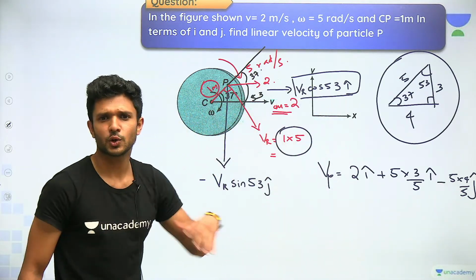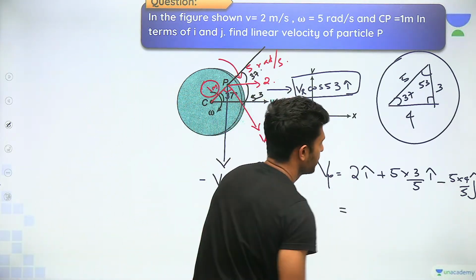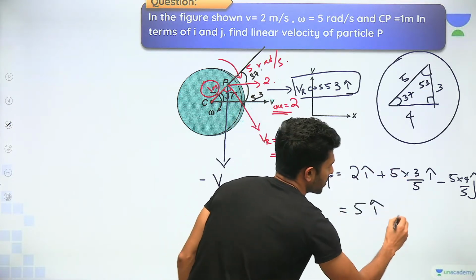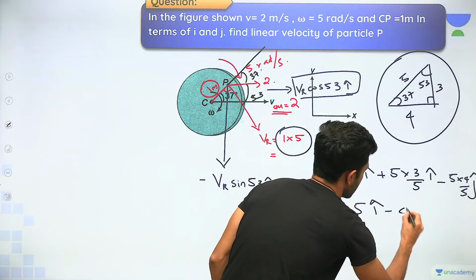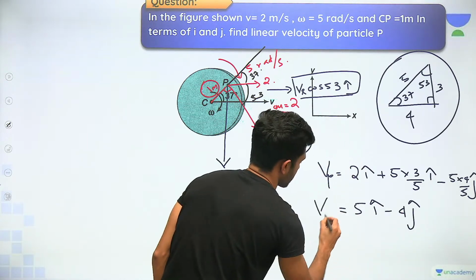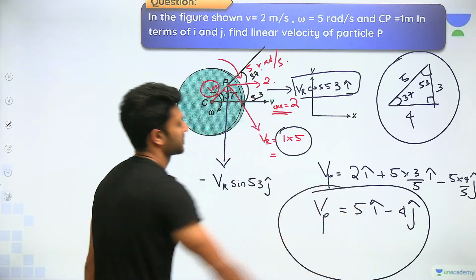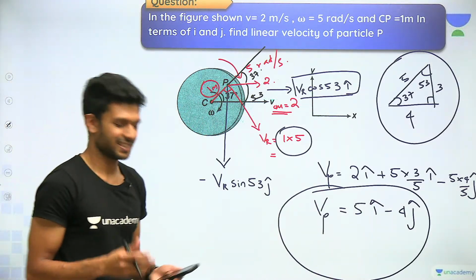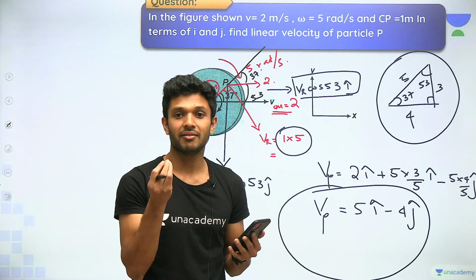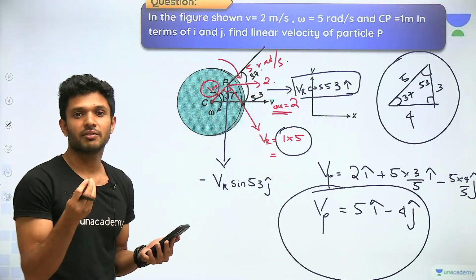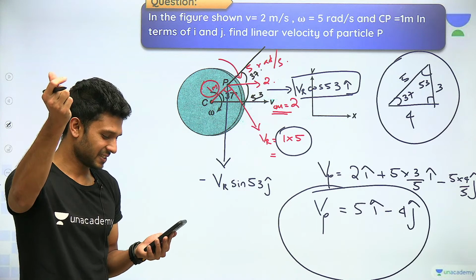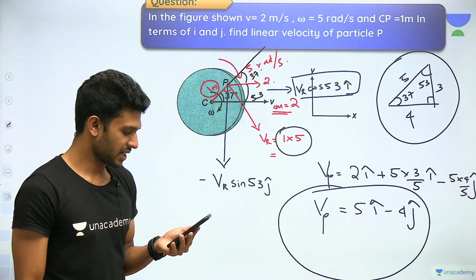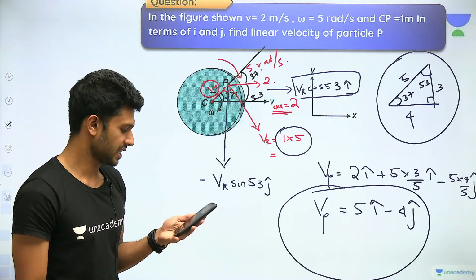So the answer is done, the work is done. Cancel 5 and 5, 3 plus 2 is 5. Just cancel 5 and 5, 4j. We got the answer. That is all. Those who have listened to the entire concept would have given me the answer. Very good, Meera. Yes, 5i minus 4j. Yes, that's the correct answer.